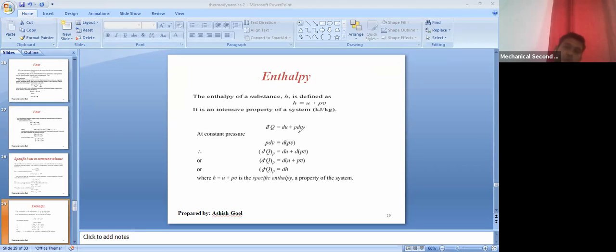Now dq equal to du plus pdv. Now you know the term pdv. Can we write pdv is equal to d of pv if the pressure is constant? Just by the same logic we defined. Can we write pdv is equal to d(pv) if p is constant?